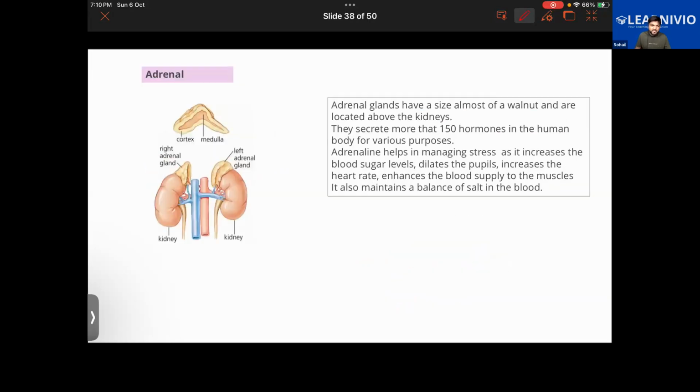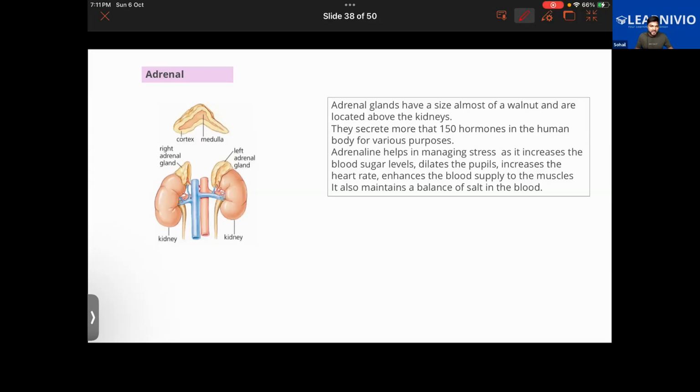Okay, so that was all about the pancreas. Hope you have understood this. Next, we have the adrenal gland. Adrenal glands are tiny, small, triangular shaped organs. How many of them are there? There are two, present on top of each kidney, and they are an endocrine gland.